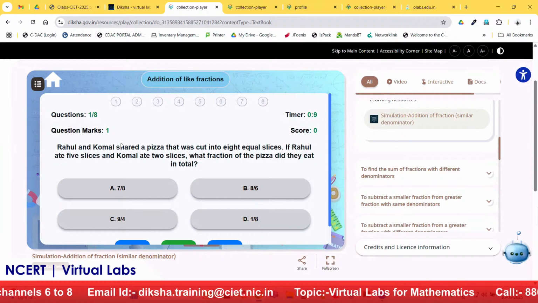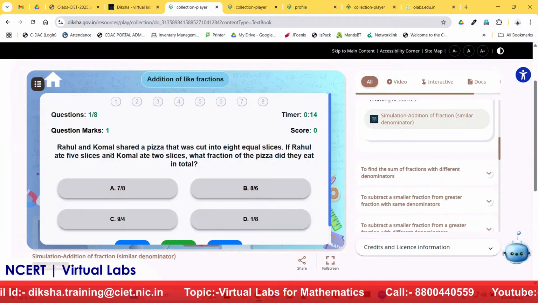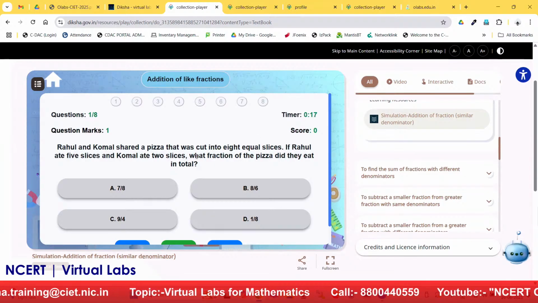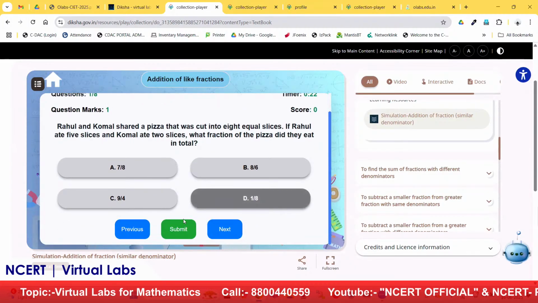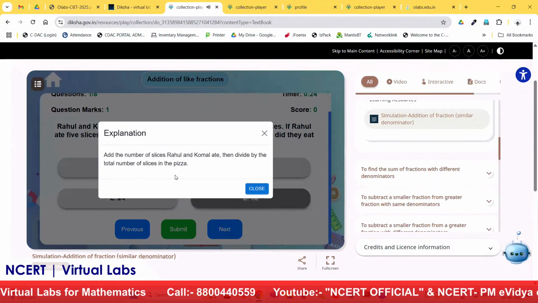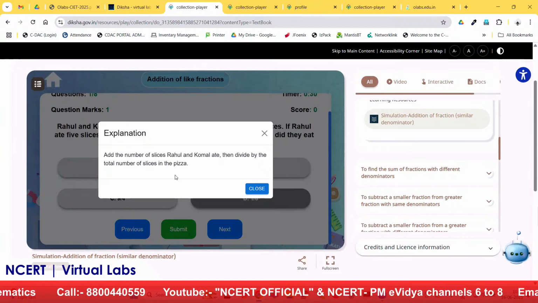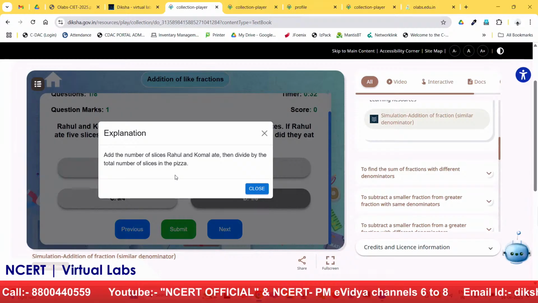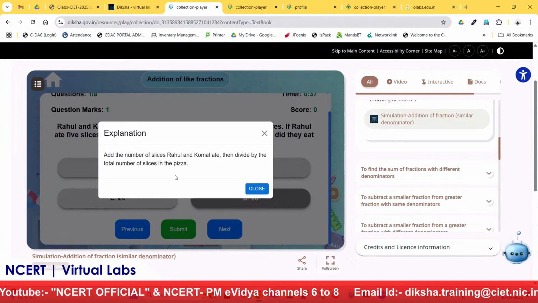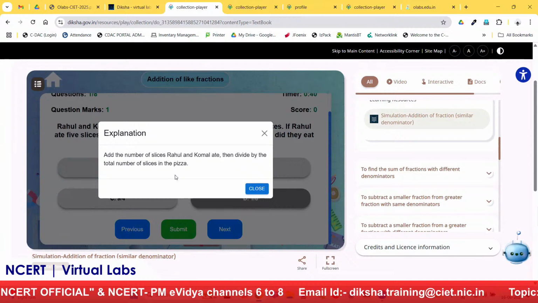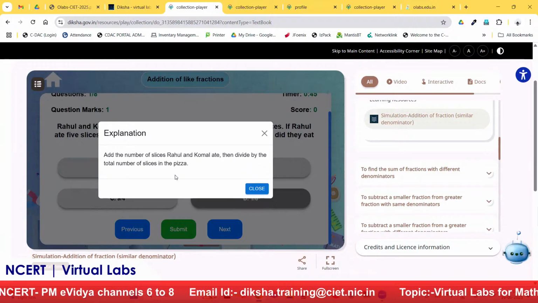So you can see the question says Rahul and Komal shared a pizza that was cut into 8 equal slices. If Rahul ate 5 slices and Komal ate 2 slices, what total fraction of pizza did they eat? Suppose I don't know the answer, I will randomly click on any option and try to submit. Now read the explanation. The system says that the answer is wrong, and the explanation says to add the number of slices Rahul and Komal ate and then divide by the total number of slices in the pizza. So here we are not giving the direct answer to the students. We are just hinting, and they will get it on their own and perform this lab.